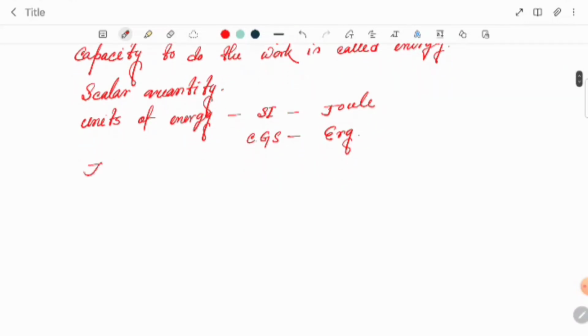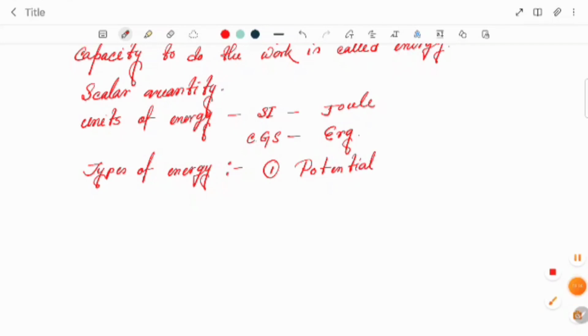Okay, next part, the next topic we have is types of energy. What are the types of energy? Number one, potential energy. And number two is called kinetic energy.